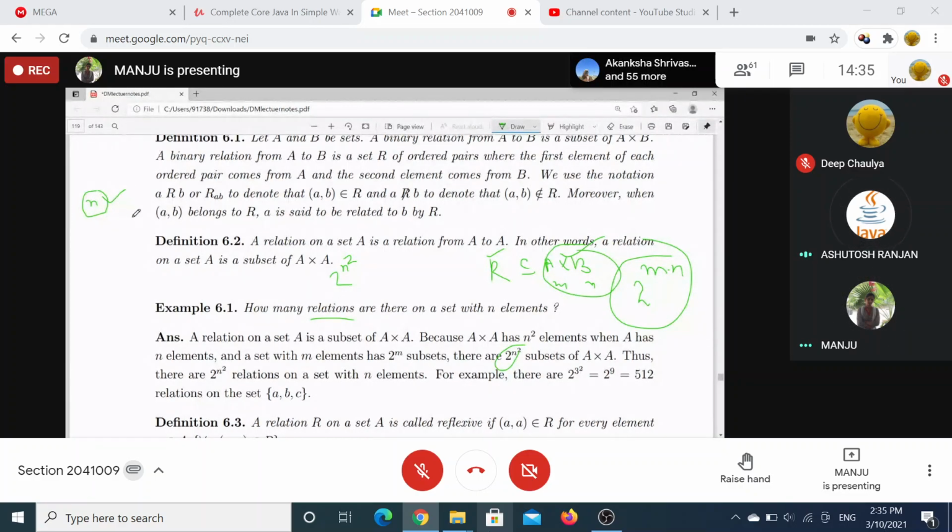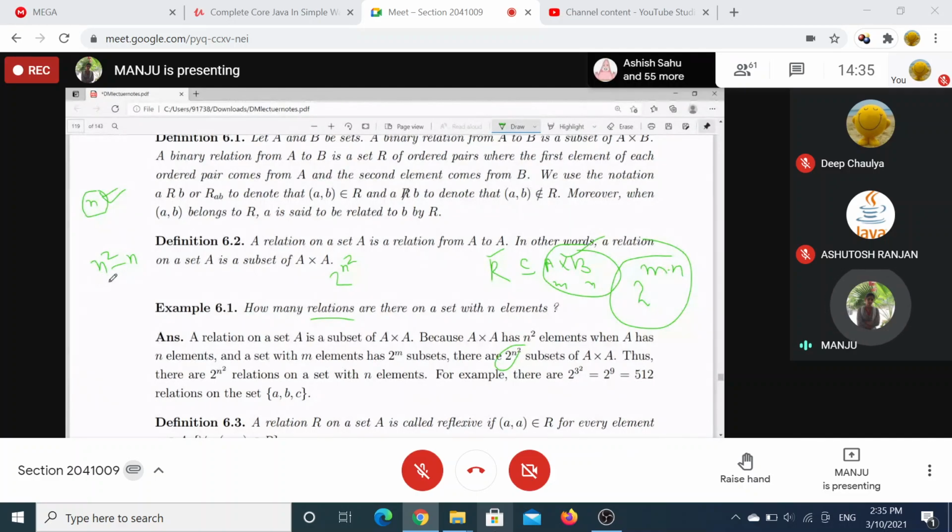For this relation to be reflexive, the necessary condition is that n pairs should be there. From the total, the remaining number of elements from which we can select other subsets is n square minus n. These n pairs have to be present everywhere, it's a must condition.